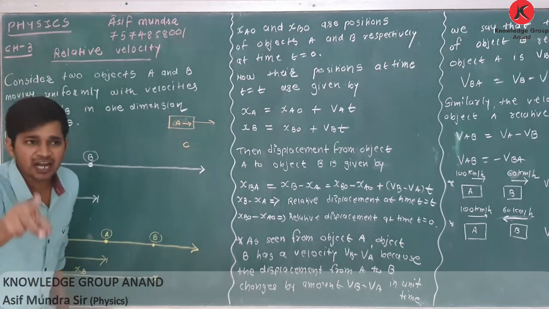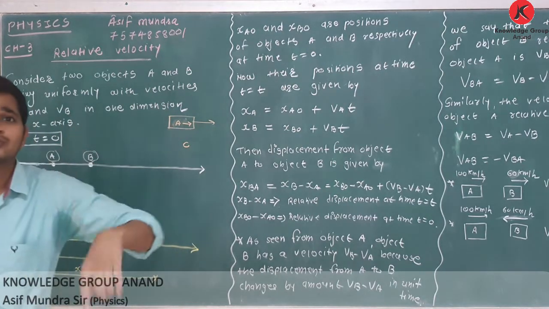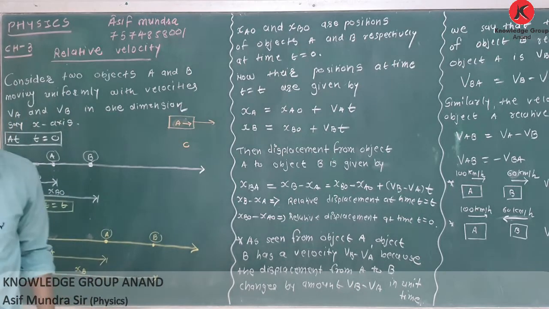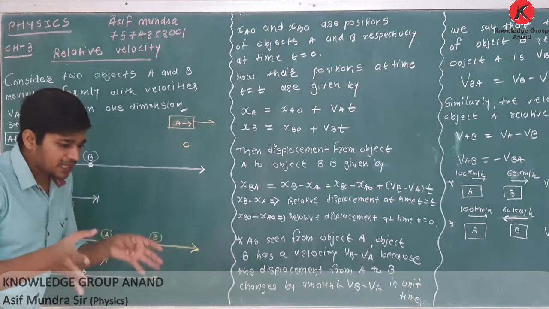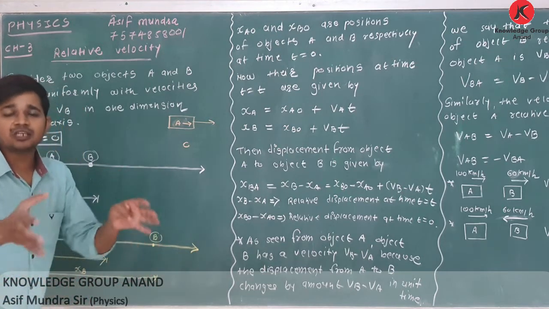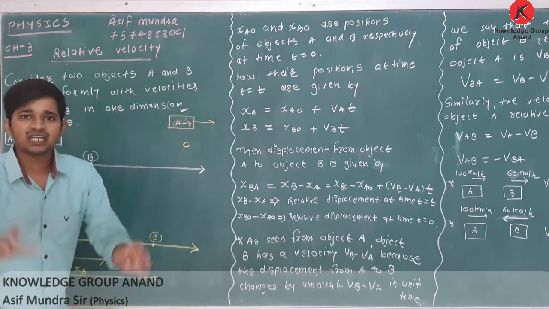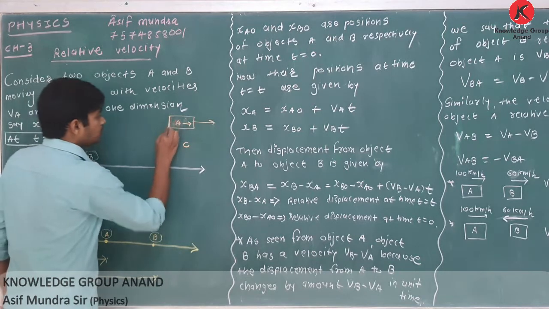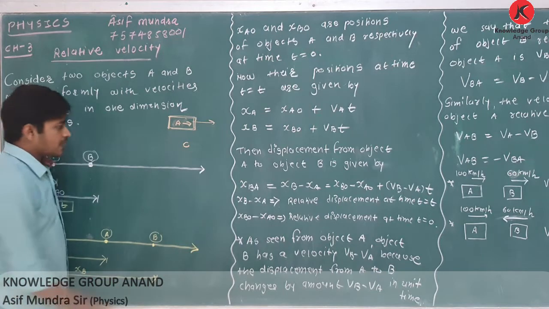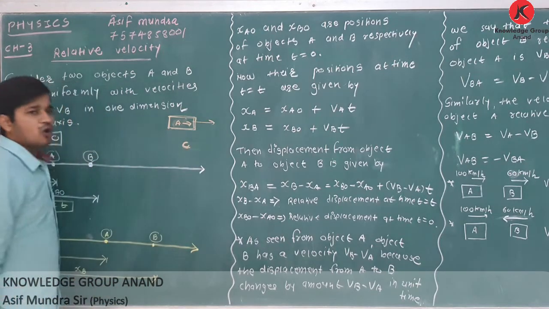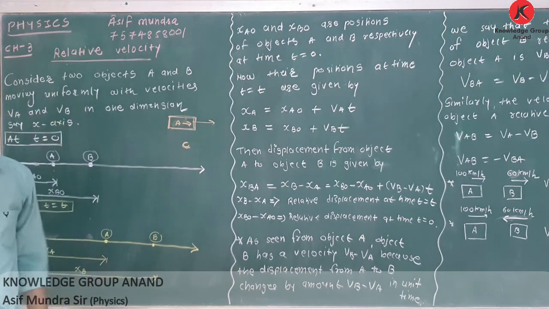Then you will find the velocity of this person greater than the velocity of the train. It is based on some practicals, some experiments. You can also find such examples. If one person is in a car or train moving in this direction, then the person standing on the ground will find that the speed of this person is greater than the speed of the train.